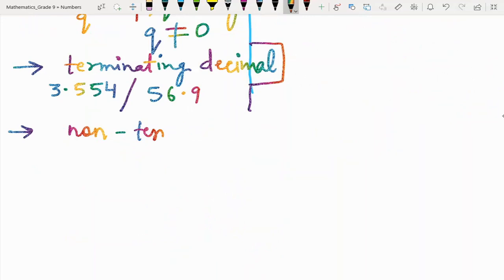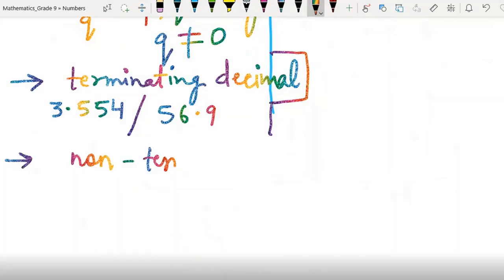For example, 3.554 or 56.9. These numbers, they have an end. They are terminating, but they are decimals. So every terminating decimal can be written in the form p by q very easily, as I have shown you earlier. So this is also the case of rational numbers.